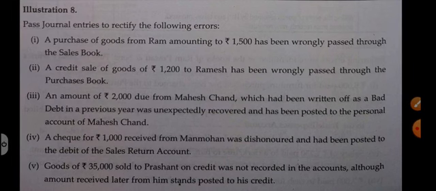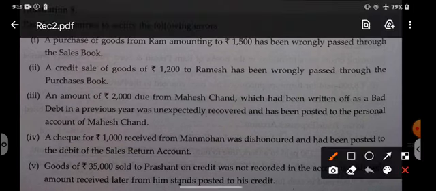So now we have illustration number 8. Here some transactions have been passed through the wrong book, like a transaction of purchase passed through the sales book. Point number 1: purchase of goods from Ram, 1500. When we purchase goods, the entry should be purchase account debit to Ram. But we have passed the entry through the sales book. That means the transaction of purchase was treated as a transaction of sales.